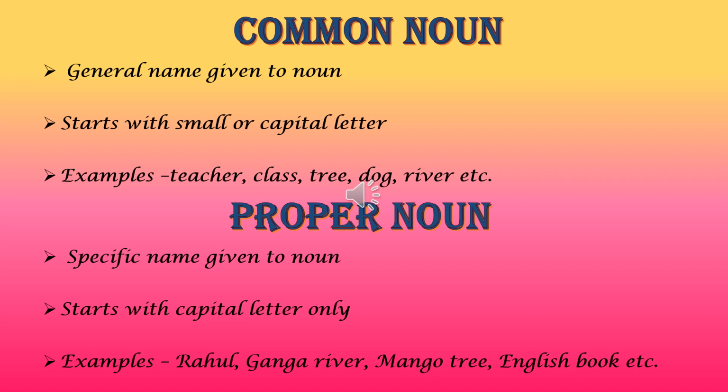Book can be any book. But if I specifically ask you to bring your English book or maths book, that means I am giving a specific or special name to that book. Then it becomes a proper noun. You getting?